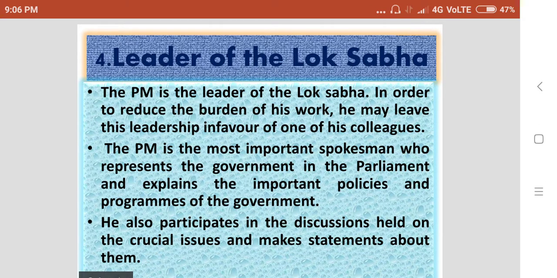Fourth function of the Prime Minister is leader of the Lok Sabha. The Prime Minister is the leader of the Lok Sabha. So in order to reduce the burden of his work, he may leave this responsibility or leadership in favor of one of his colleagues. The Prime Minister is the most important spokesman who represents the government in the parliament and explains the important policies and programs of the government. He also participates in the decisions held on the crucial issues and makes statements about them.